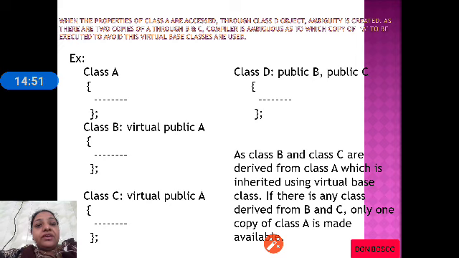Virtual public A while deriving B, and similarly virtual public A while deriving C, which makes sure that if we derive a class from B and C, that class will get only one copy of A, not two copies of A. This is called virtual base classes.